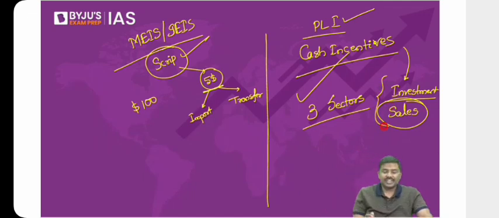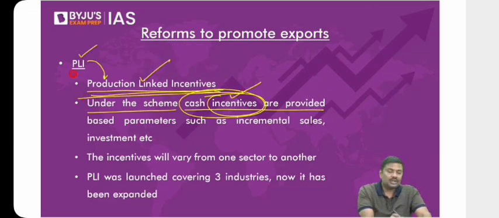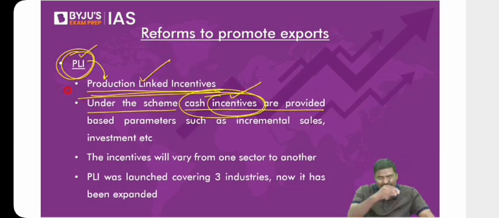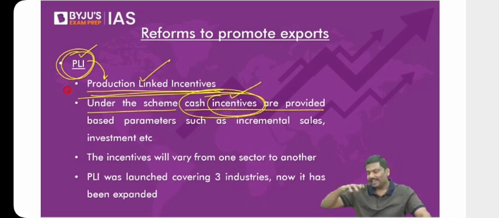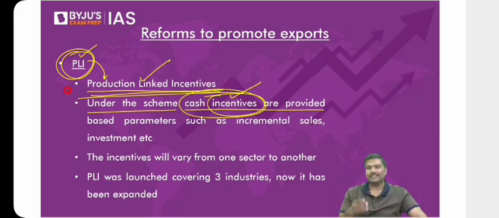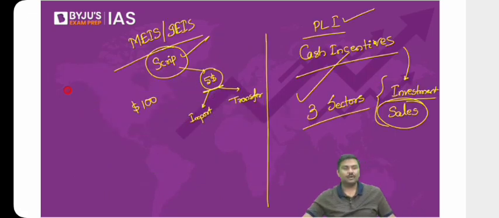This is one more scheme that has been implemented by the Government of India to promote the manufacturing sector, because they're mainly focused on the manufacturing sector. Done. So we have discussed 2 schemes today. One is the concept of PLI, and the other one is the concept of the interest equalization scheme. Of course, many more are there. We'll keep on discussing as and when we are covering individual chapters. Okay, now let's wind up the discussion. If you have any questions, let me know. Let me address your questions.